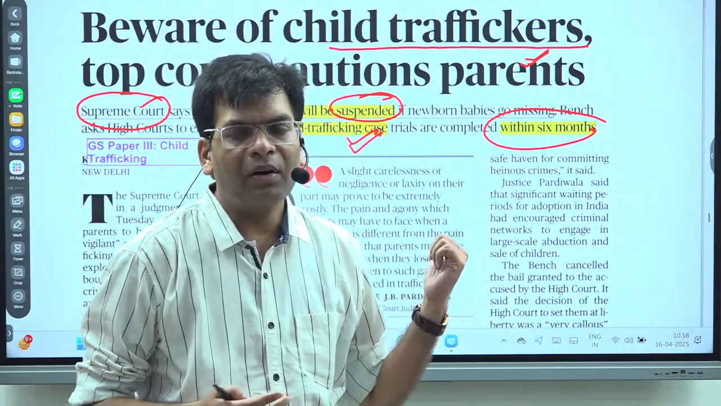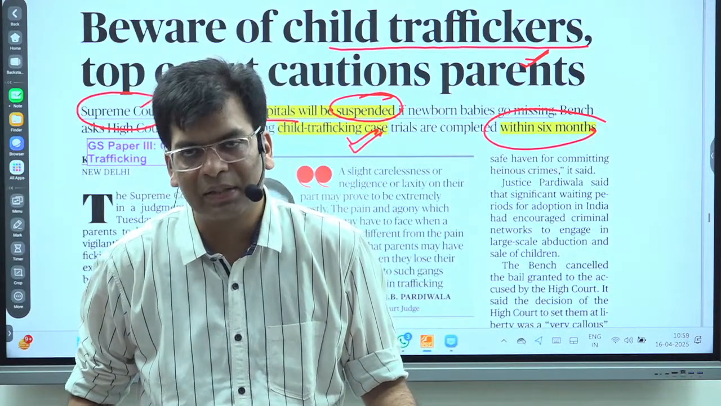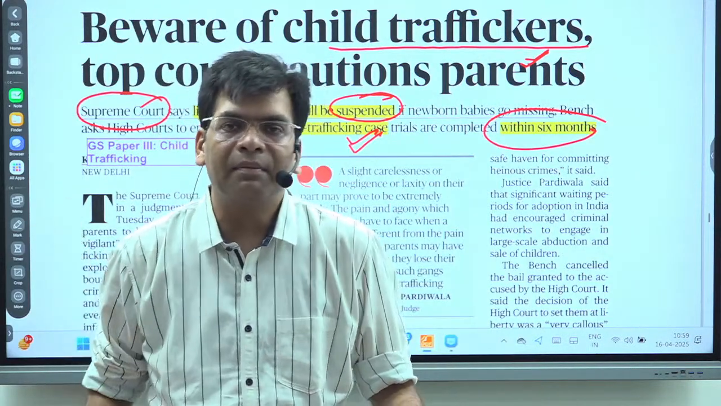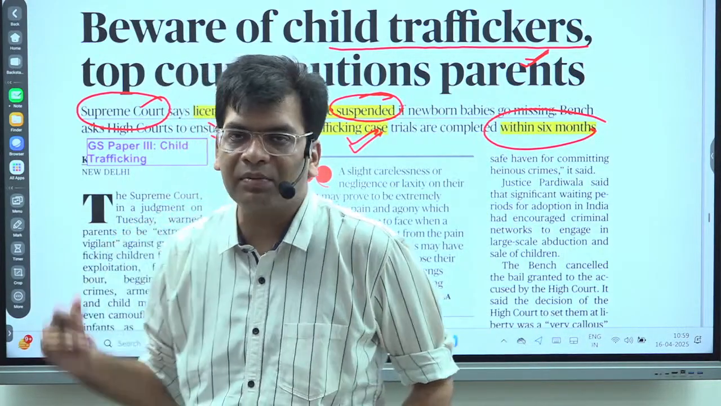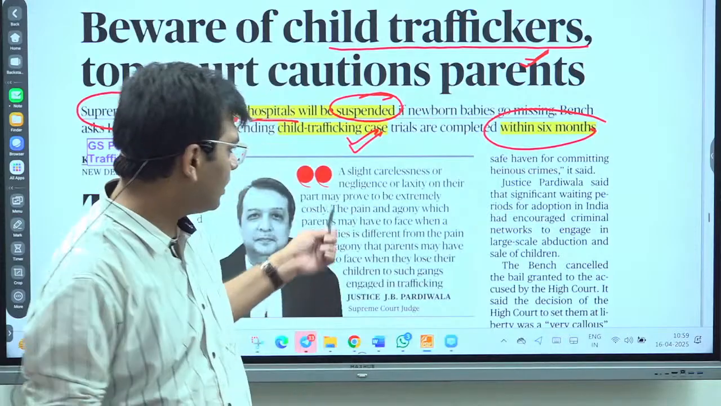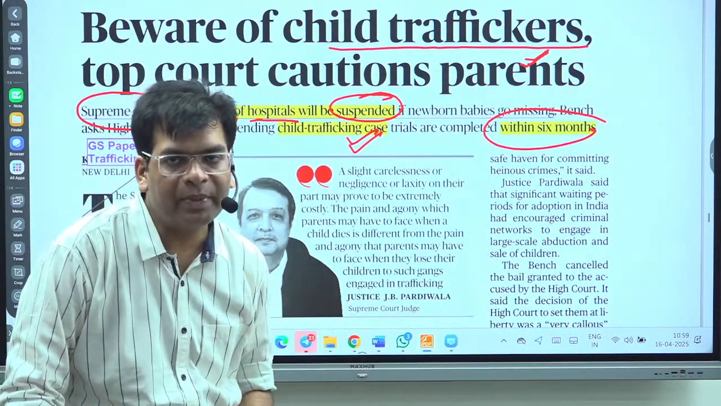To prevent this, particularly because it is happening with the marginalized and weaker sections, who don't have the resources to go and complain and take the cases further, this is the solution. We are going to hold hospitals accountable in these cases.